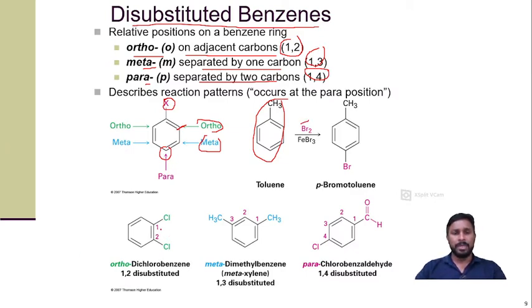Similarly, if this one is substituted like 2-chloro, then we call it ortho-dichlorobenzene, or we can say 1,2-dichlorobenzene. So this one is 1,2 substituted, this one is 1,3 substituted, and this one is 1,4 disubstituted. Okay, so this is about the disubstituted benzene.